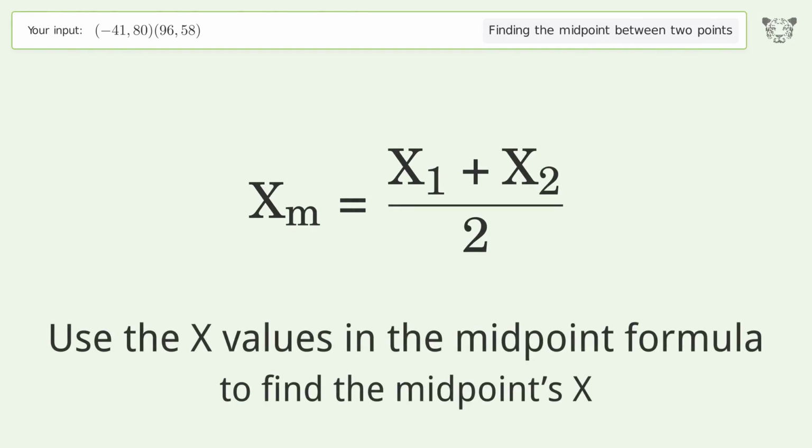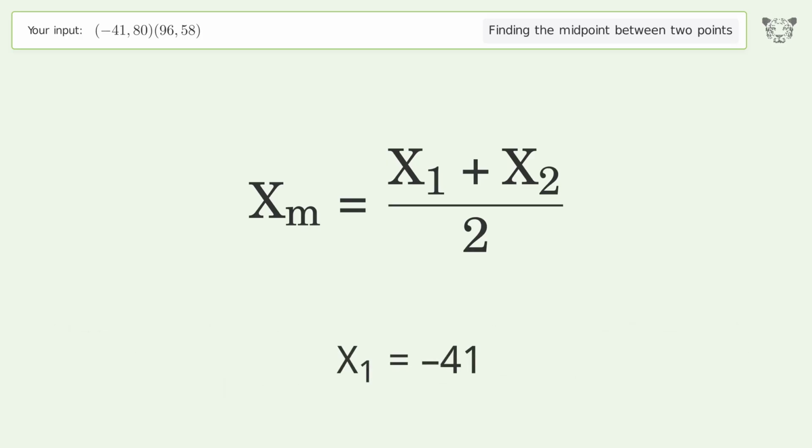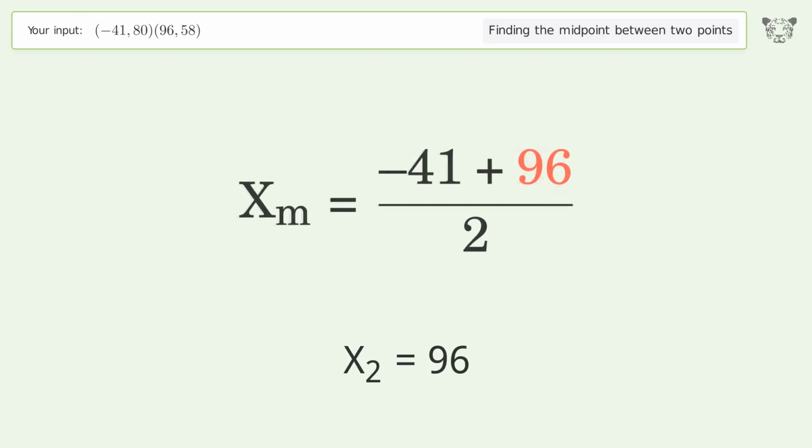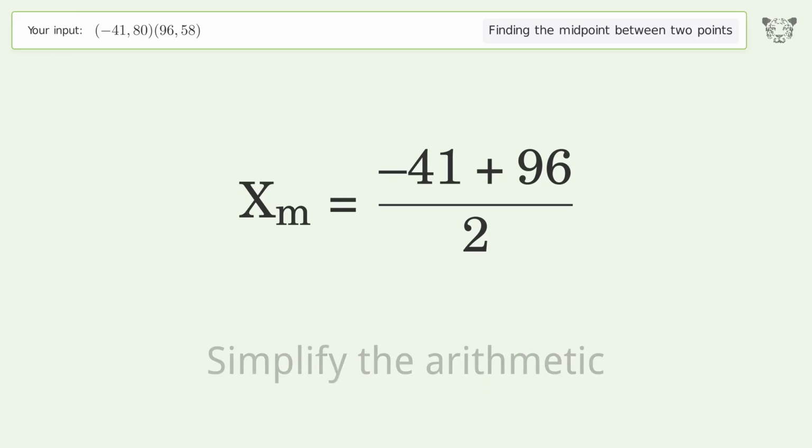Use the x values in the midpoint formula to find the midpoint's x. x1 equals -41. x2 equals 96. Simplify the arithmetic.